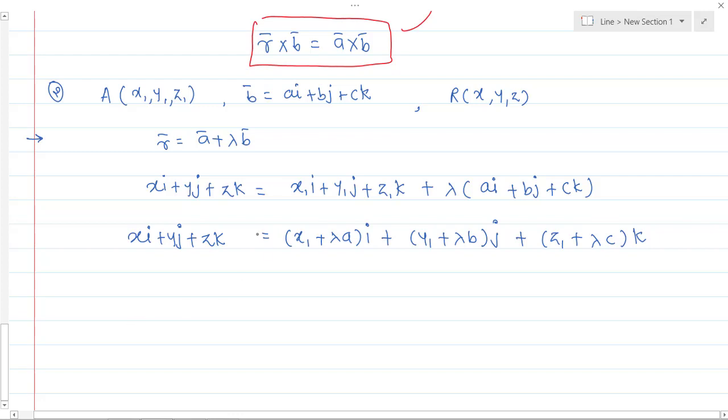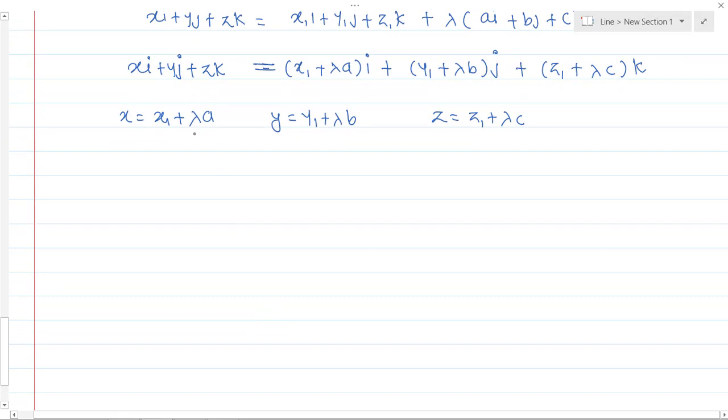Now because of this equal sign, these two vectors are the same, and for the same vectors we can directly equate the i, j, k coefficients. So what will you get? x equals x1 plus lambda a, y equals y1 plus lambda b, and z equals z1 plus lambda c. And if I calculate for lambda, what will I get? x minus x1 by a equals lambda, y minus y1 by b equals lambda, and z minus z1 by c equals lambda.